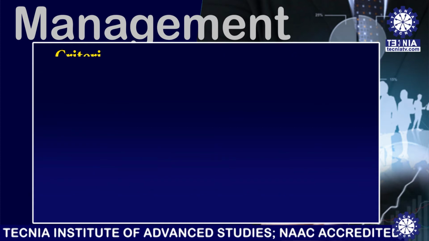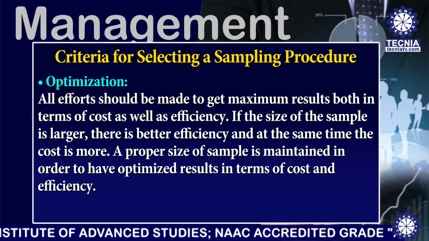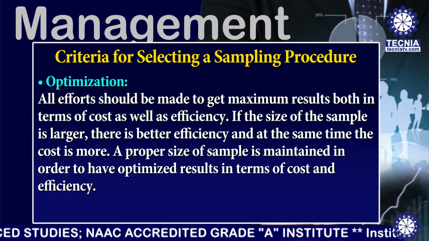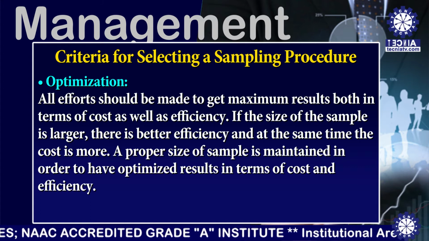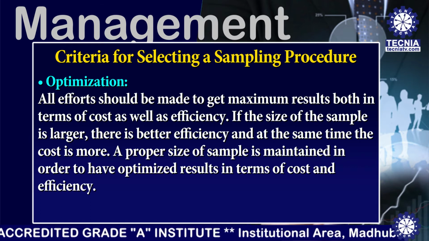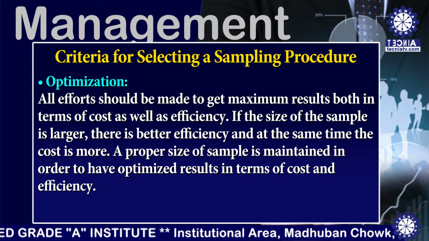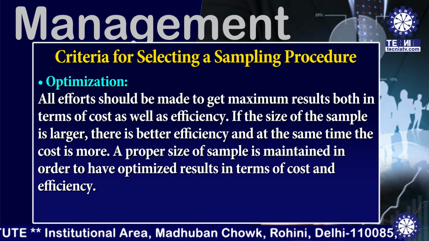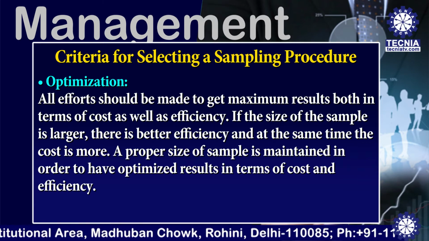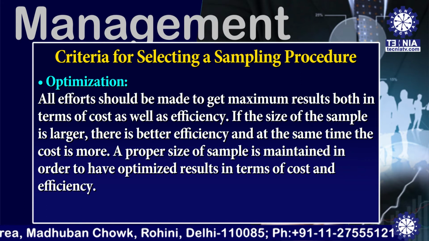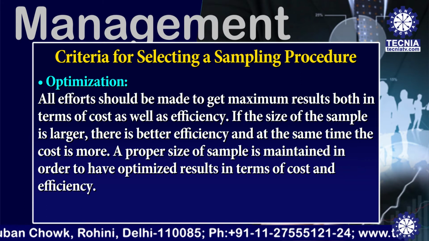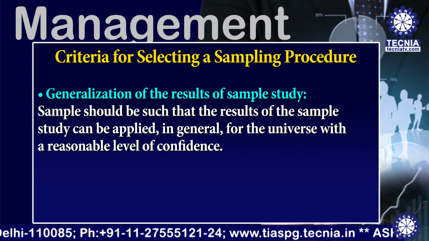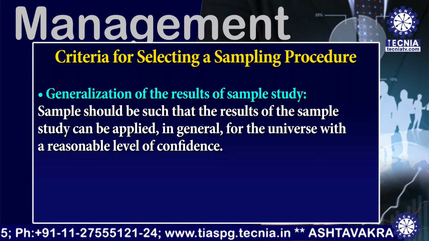There is also the term optimization. All effort should be made to get maximum results both in terms of cost as well as efficiency. If the size of the sample is larger, there is better efficiency, and at the same time the cost is more. A proper size of a sample is maintained in order to have optimized results in terms of cost and efficiency. We have to define the generalization of the results of sample study.